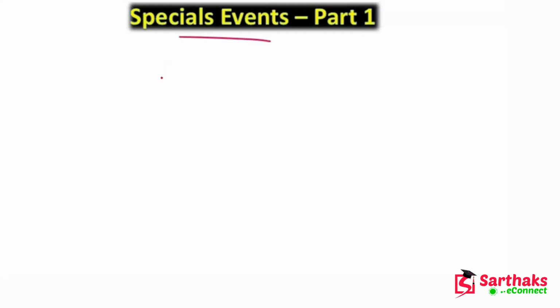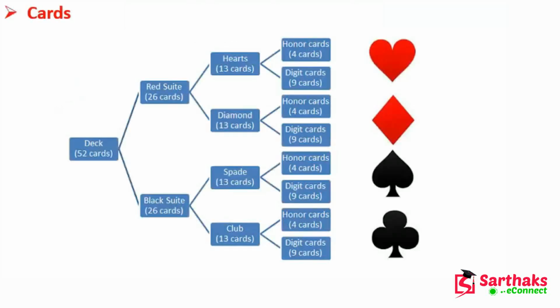In this lecture we are going to discuss some special events, like the cards, tossing a coin two times, and rolling a dice two times. There are some special events which are very useful, and you have to learn about them. So now let's start without wasting time. First of all, we are going to discuss the cards.